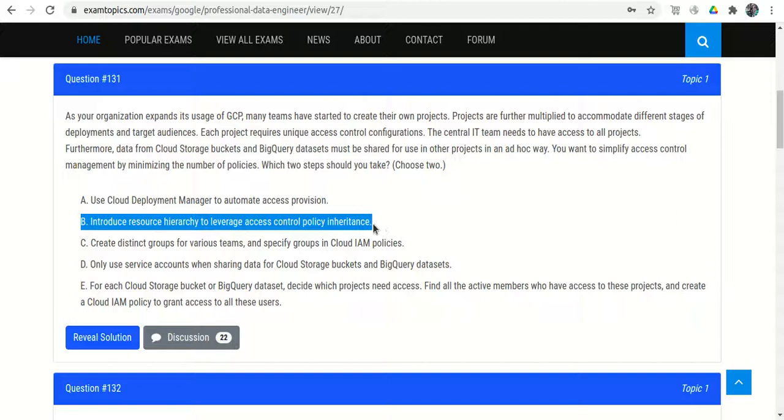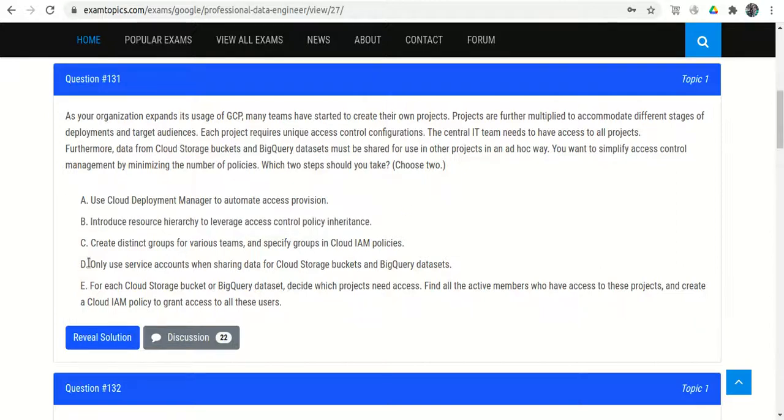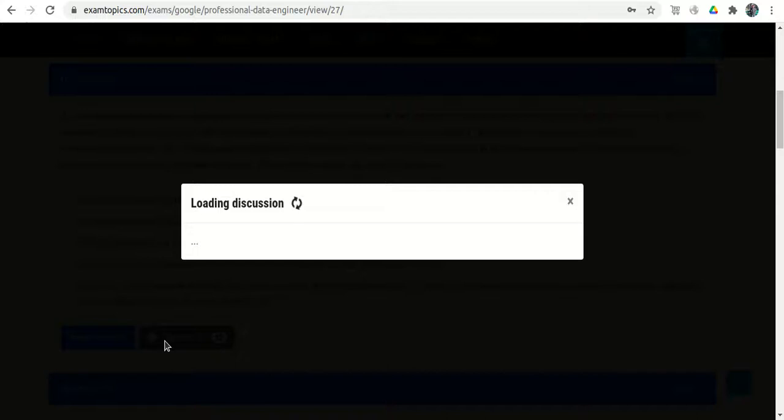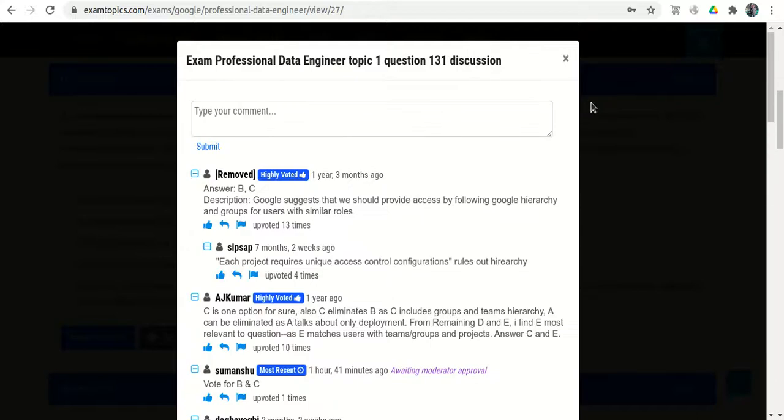So option B looks okay here, because if we choose option D, here it is mentioned we will give the access on the service account, and if any project wants to access the data, they will use the service account. And to use the service account they have to create some application, and via some application they will use the account and access the data. But nothing is mentioned in the question that they will create their own application or write some code to access the data. Nothing is mentioned. So B and C look okay here. So BC is the correct answer.